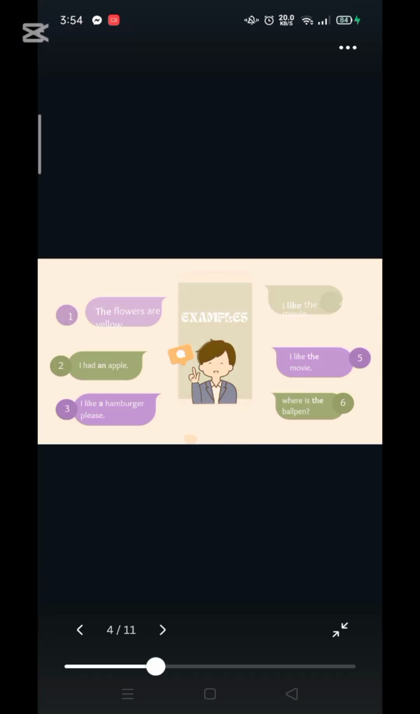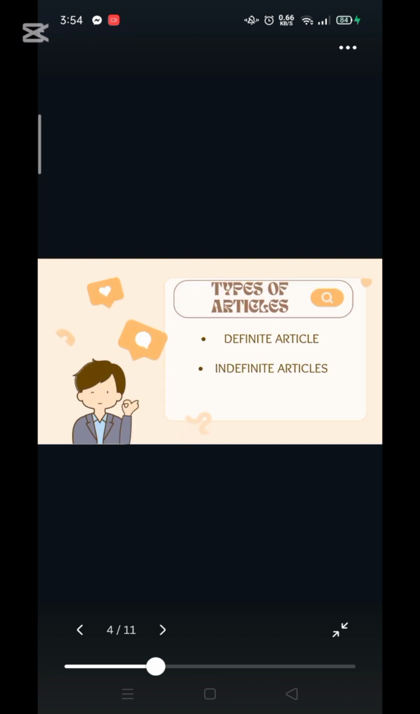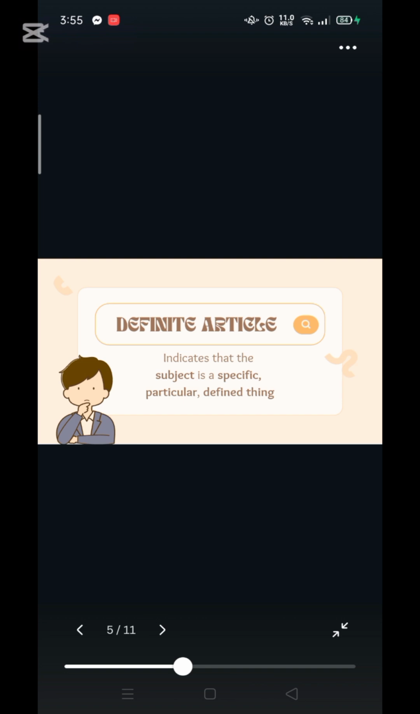But we still do not know what their functions are. Which one is specific and which one is general? This is what we are going to find out right now. So let's go ahead and move to the next slide, which is the types of articles. We have the definite article and the indefinite article. The definite article indicates that the subject is a specific, particular, or defined thing.